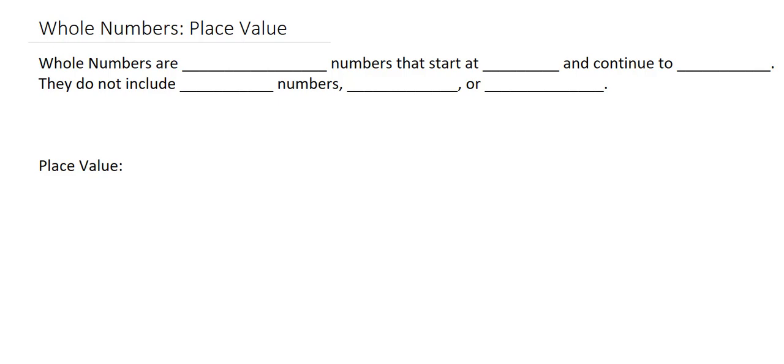Whole numbers, place value. Whole numbers are counting numbers that start at 0 and continue to infinity.